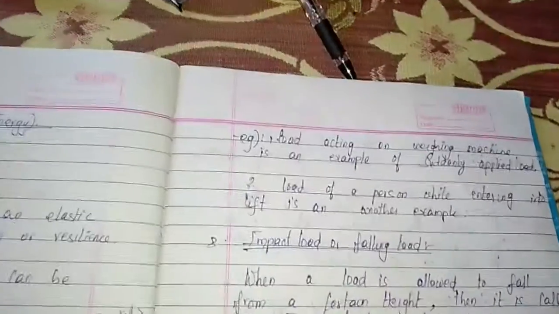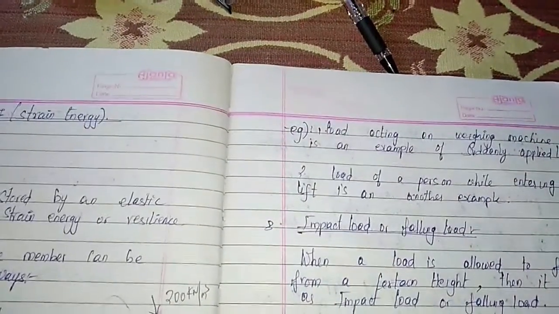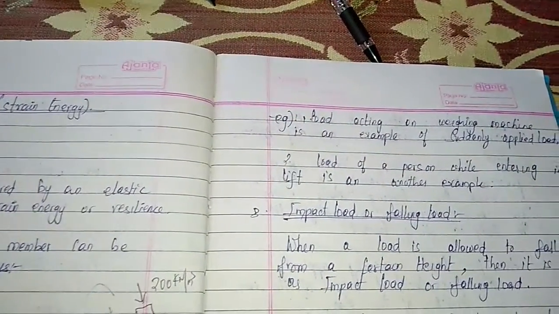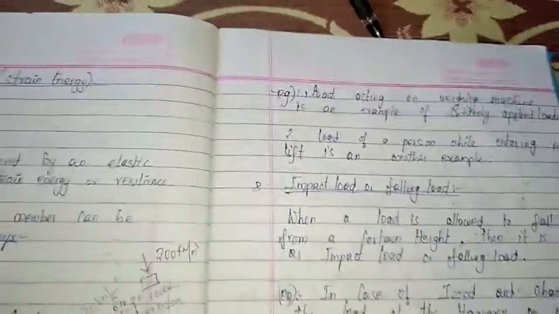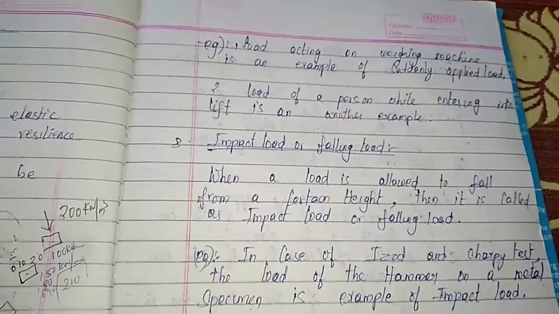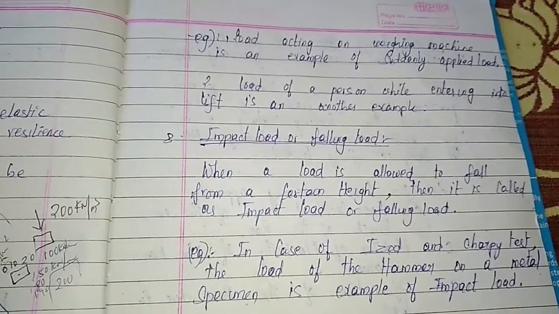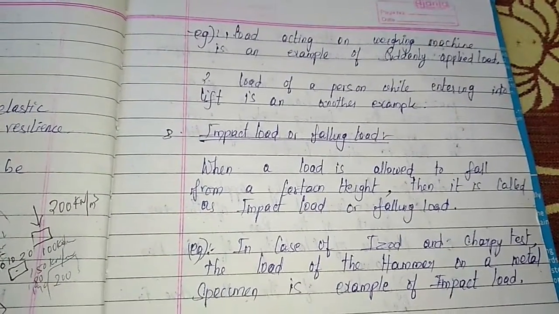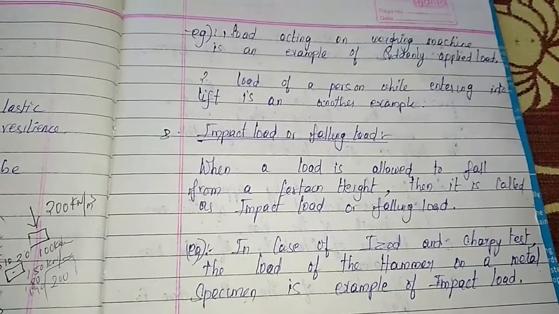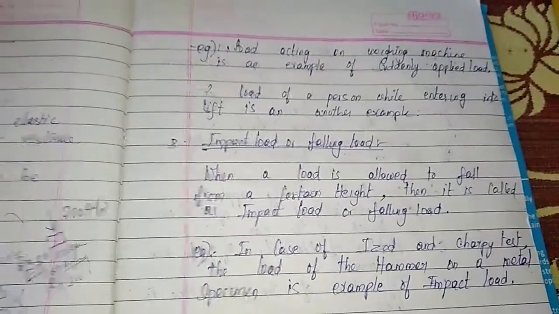The second example is the load of a person while entering a lift. If you have some weight and suddenly enter the lift, that load is considered suddenly applied load. The third one is impact load, or falling load. When a load is allowed to fall from a certain height, it is called impact load or falling load. Here the load is applied by falling.